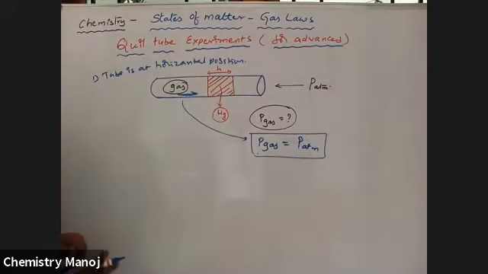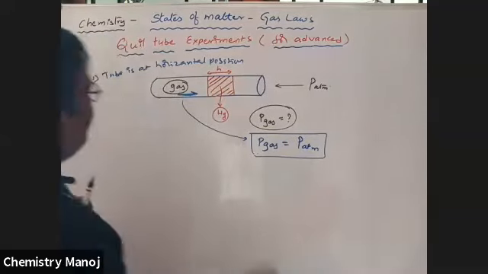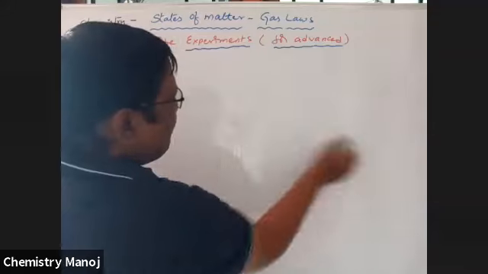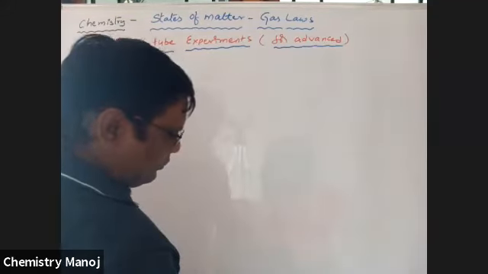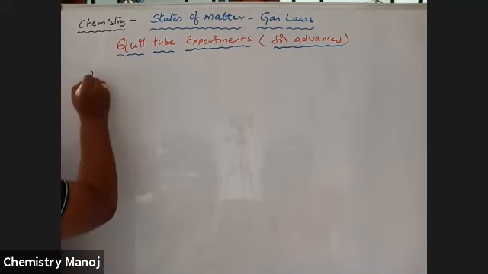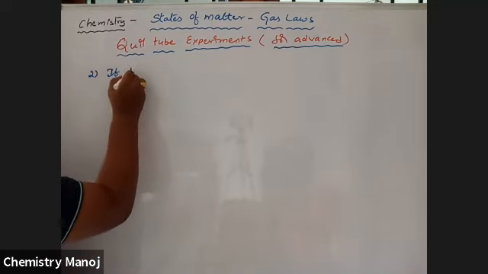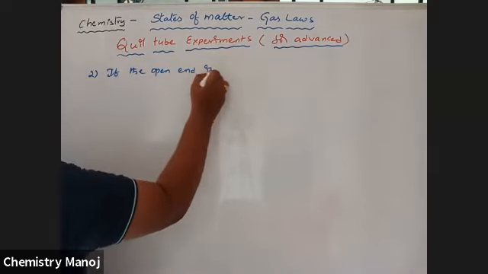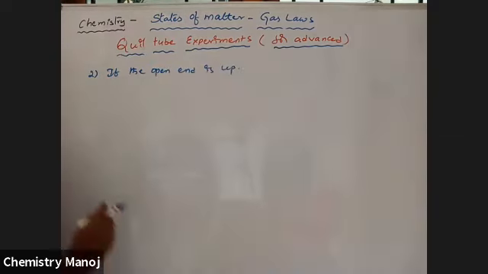Next, I am going to take the second example. Second case, if the open end is up, in upward direction. See the diagram.